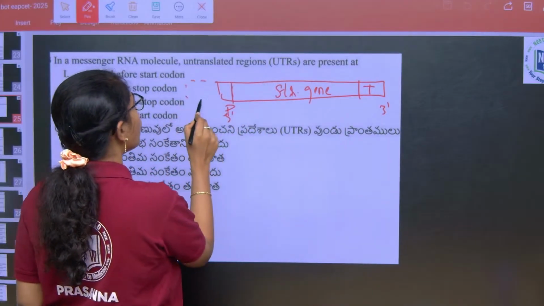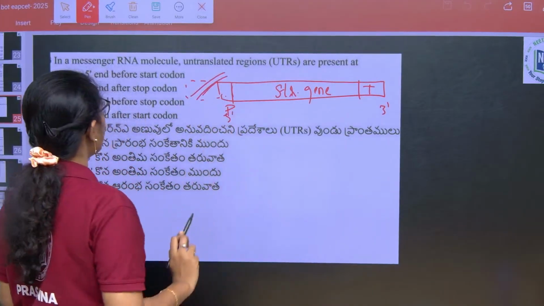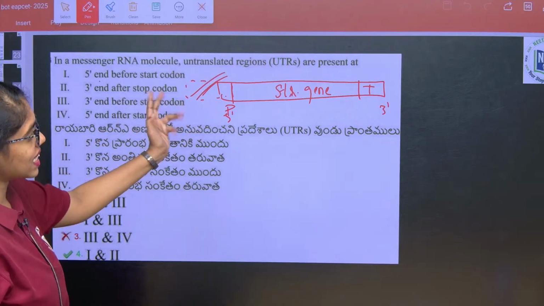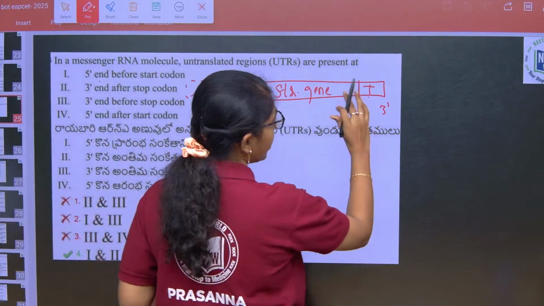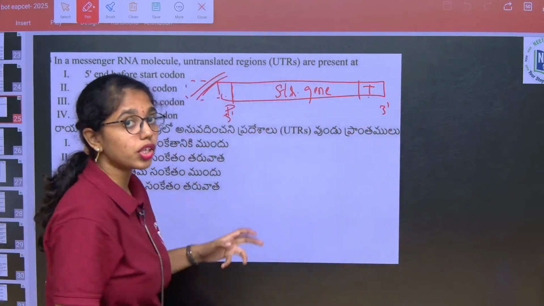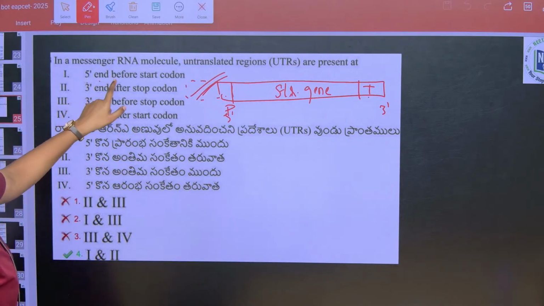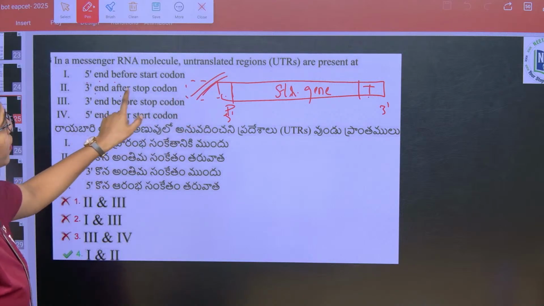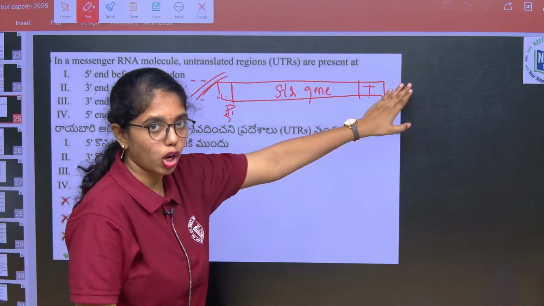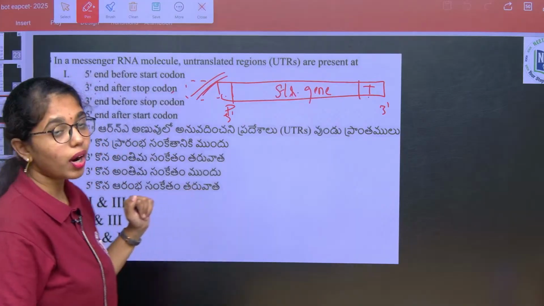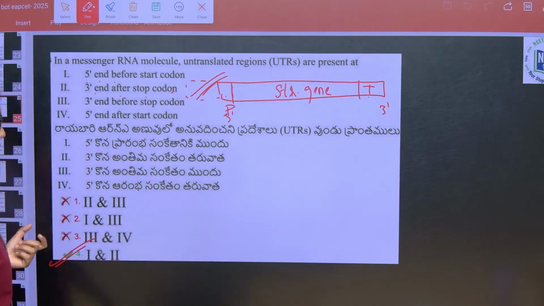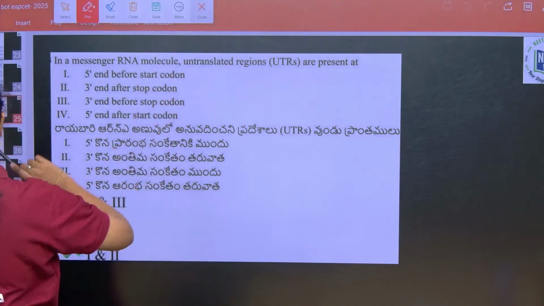The 5 prime end before the start codon and the 3 prime end after the stop codon, those regions are untranslated regions. So that is option 4.